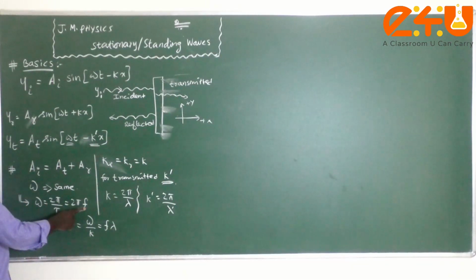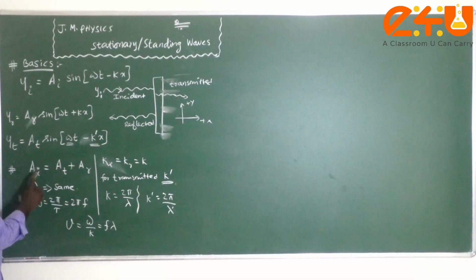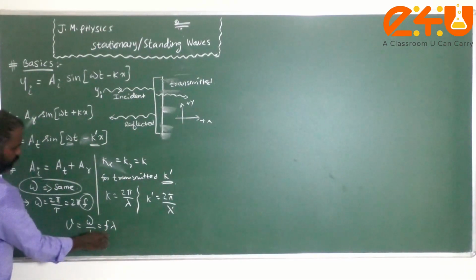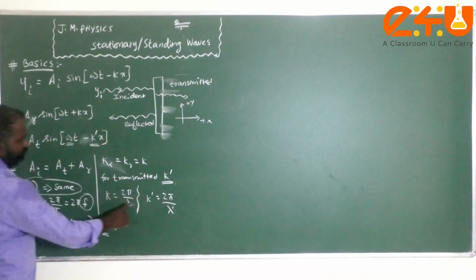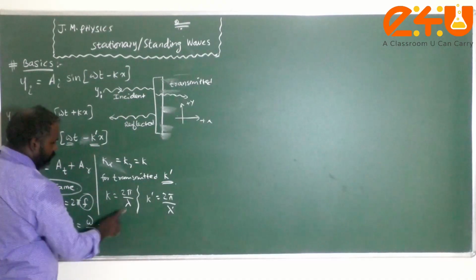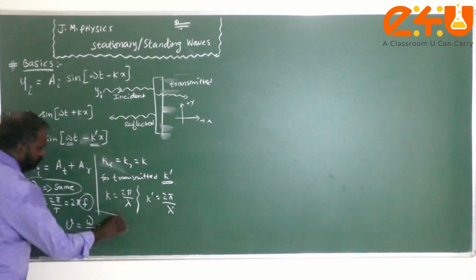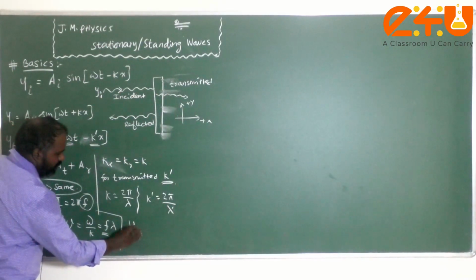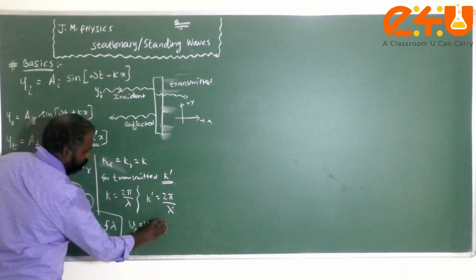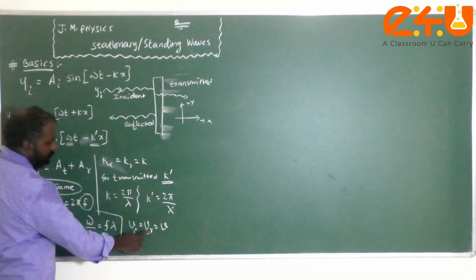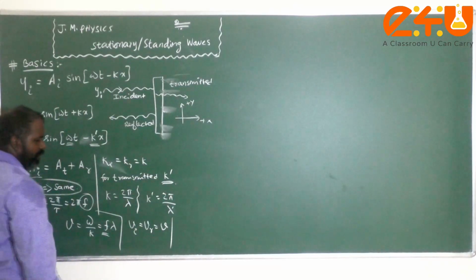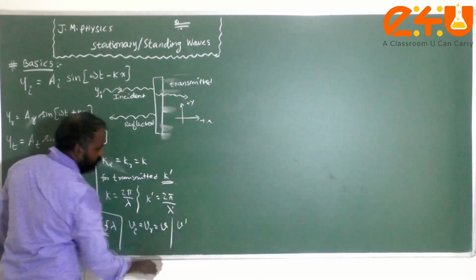Since in all the cases, reflection, transmission and incident, we have the same omega or same frequency, f remains the same. But lambda is changing because k is changing. Therefore, the velocity of the incident wave and the reflected wave are both the same. But in the case of the transmitted wave, the velocity is different.